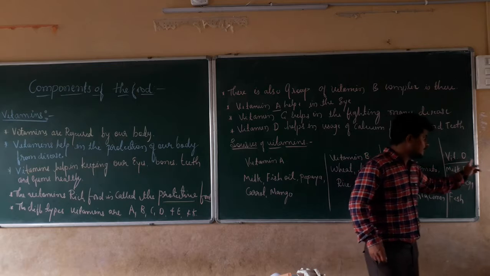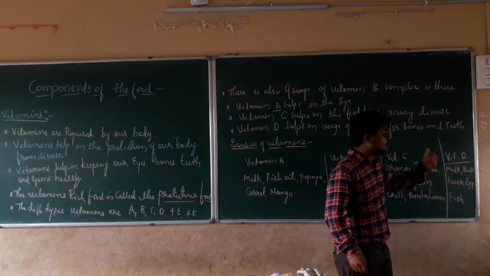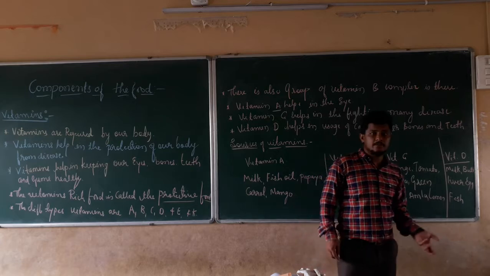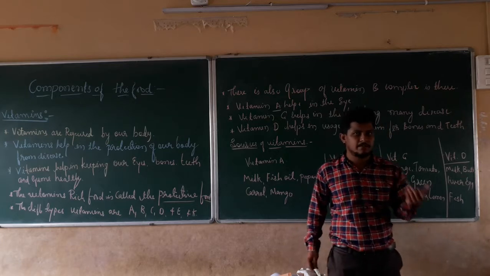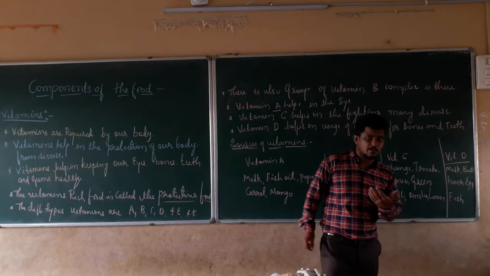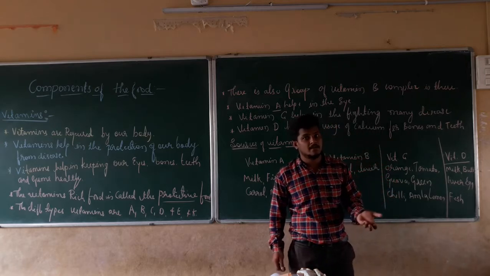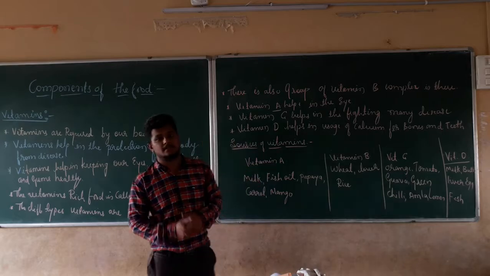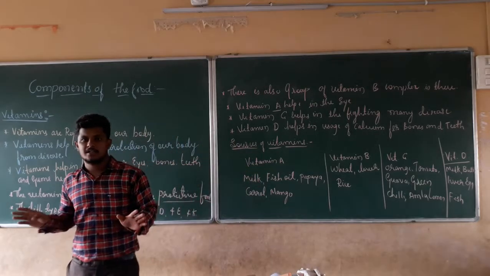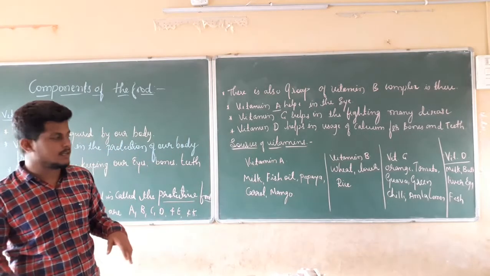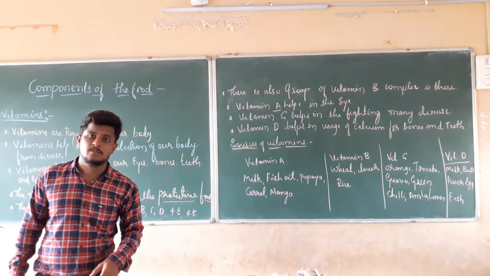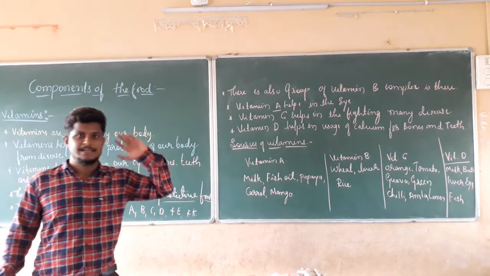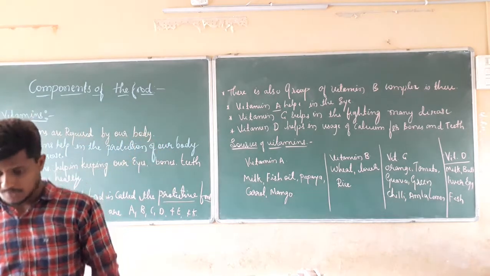And milk is also a resource of vitamin D. In the same manner, butter, it is going to provide us with vitamin D. Liver, it is also going to provide us with vitamin D. Egg is also going to provide us with vitamin D. In the same manner, fish is also going to provide us with vitamin D. I hope this much is clear about the vitamins, why vitamins are required, which are the sources of the vitamins, why should we intake vitamins so that we protect our body from the diseases. Right.